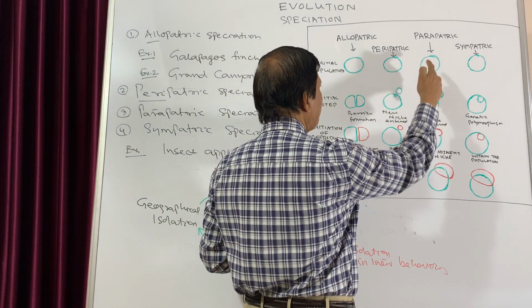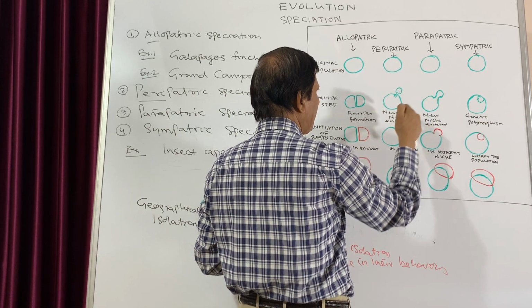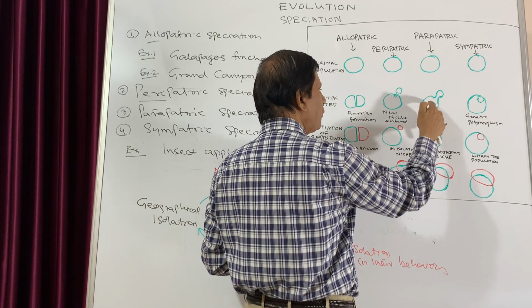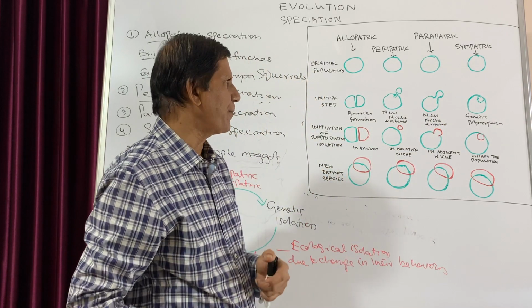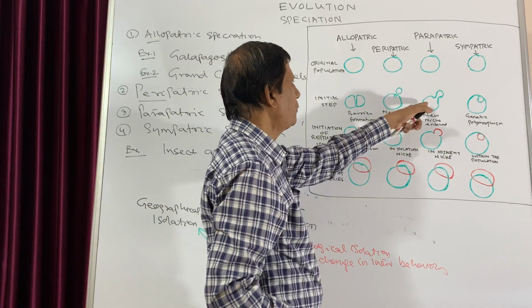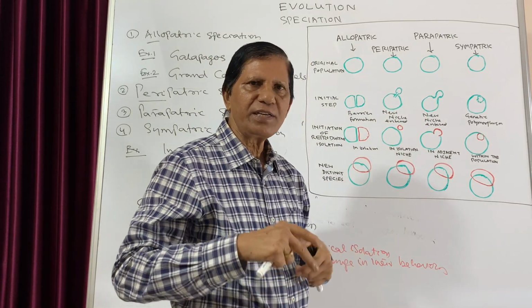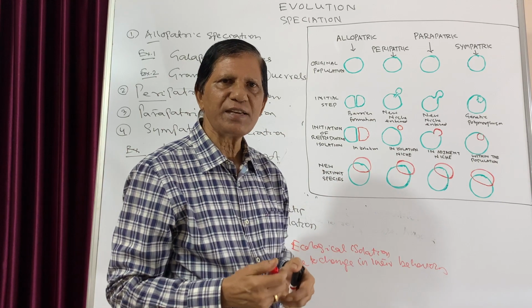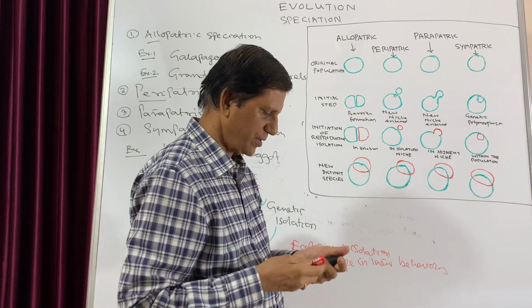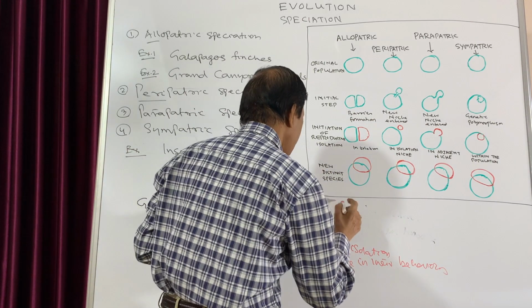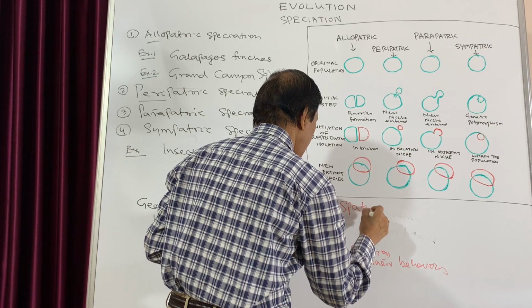And in case of parapatric, which is also a very rare type, though geographically they are not completely separated, they are separated spatially. That word is spatial, S-P-A-T-I-A-L.